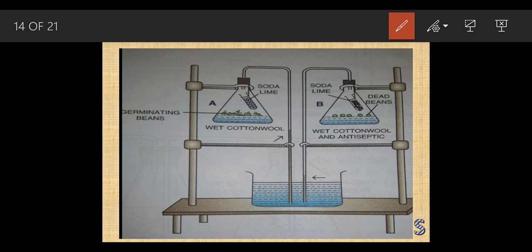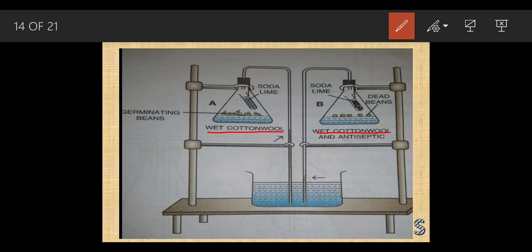This is flask A and this is flask B. This is the water we can see here, and we have kept wet cotton wool. You just have to soak the cloth in water and keep it.